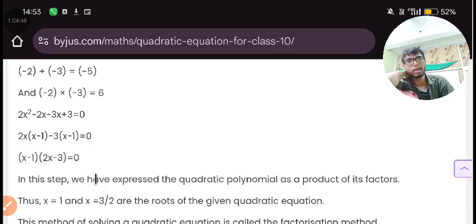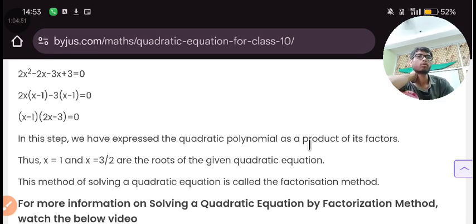In this step, we have expressed the quadratic polynomial as a product of its factors. We are getting x as 1 and x as 3 upon 2.